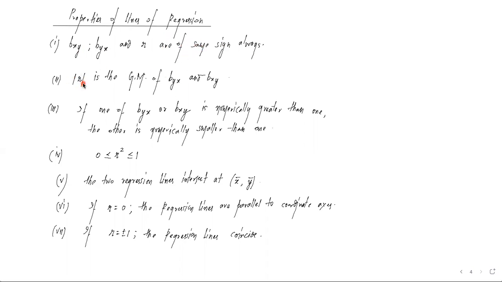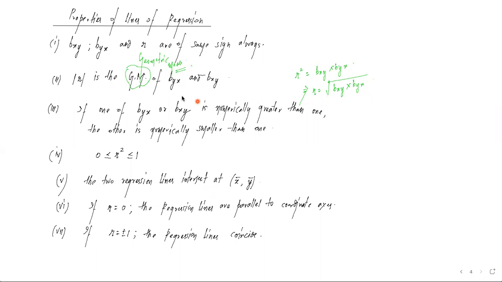Second, modulus of R is the GM of byx and bxy. First of all, what is the meaning of the word GM? GM stands for geometric mean. So since we have seen the formula R square is equal to bxy into byx, तो यहाँ से हम देख पा रहे हैं R is equal to square root of bxy into byx. So in geometric progression, this is called geometric mean. That is why we have written R is the geometric mean of these two. Here you can see R is the square root of the product of these two, that is the geometric mean of these two.